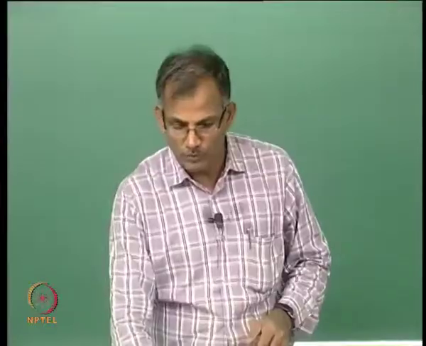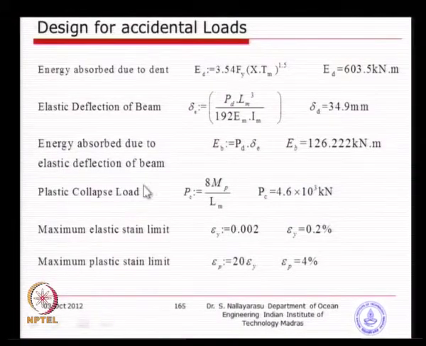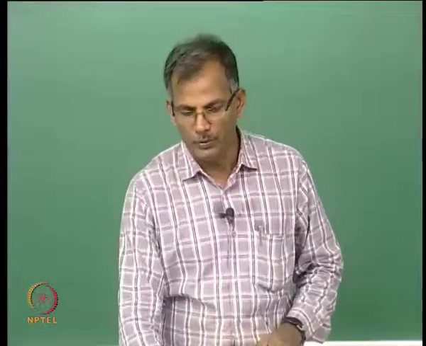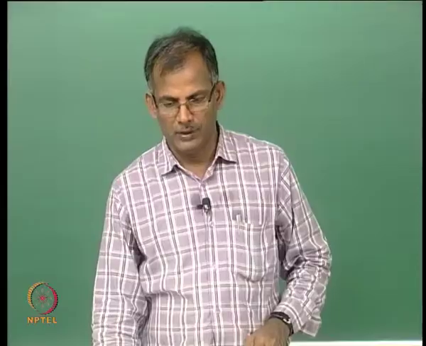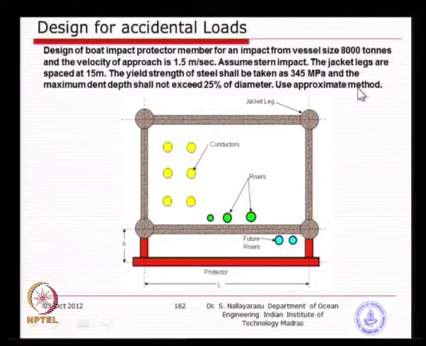You take this force which you have calculated from plastic collapse, which is transferred to the jacket legs. You will do an analysis of the jacket and then find out the displacement, and that will be added to the total energy. In this particular case, that is why I have used an approximate method by which I can ignore the global platform deformation.